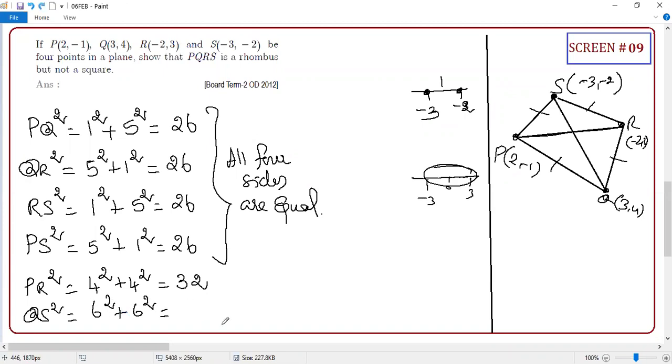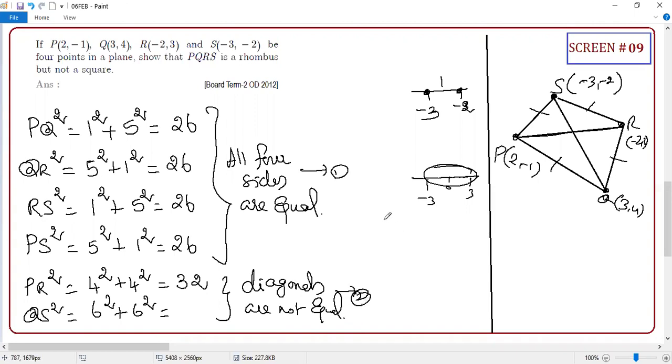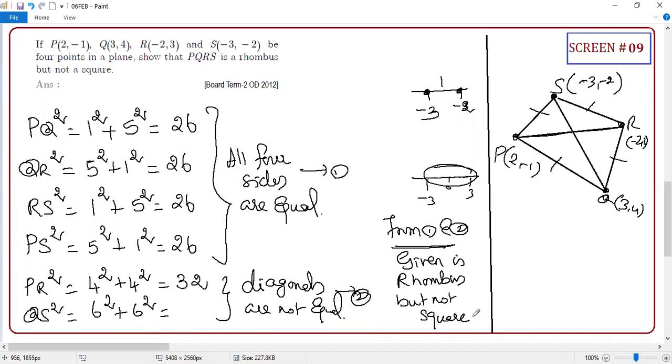What is the answer? 36 plus 36. Guys, one thing I would like to say: even if you don't want to simplify, student, please remember, no one is going to ask. Even if you write like this, you can say what? Diagonals are not equal. Are you clear? Call this statement 1, call this statement 2. So from 1 and 2, simply you write: given is rhombus but not square. Clear or not, everyone?